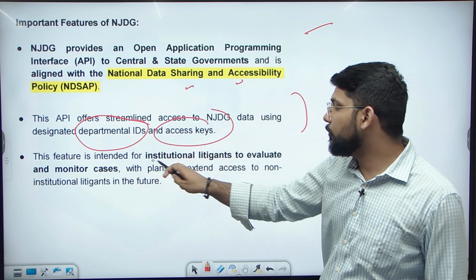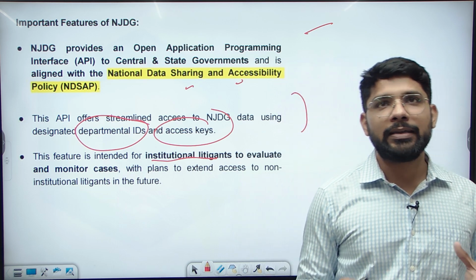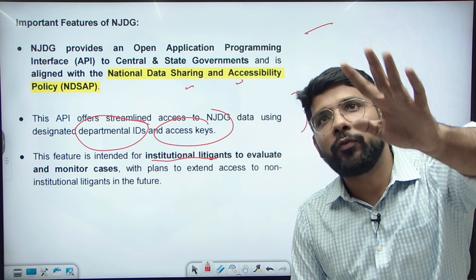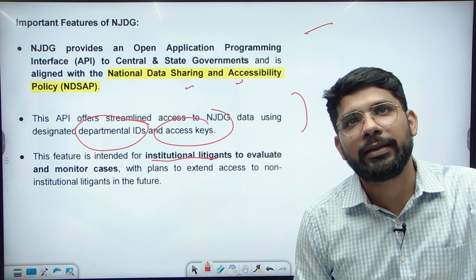The feature is intended for institutional litigants to evaluate and monitor the cases, to see the pendency of the cases. What is the status of your cases, you can check through the NJDG, National Judicial Data Grid.